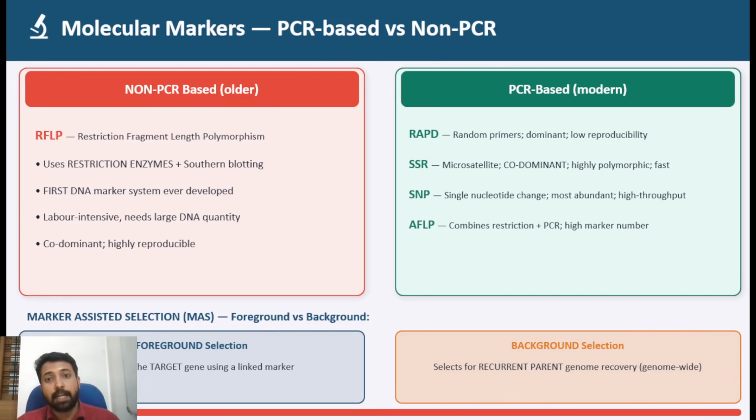During this background selection only, you go for recurrent parent genome recovery percentage. We already discussed that formula. Hope everyone remembers that. In the previous slide we talked about the RPG, recurrent parent genome recovery percentage, and its formula. That is done during your background selection, or with your background selection data.